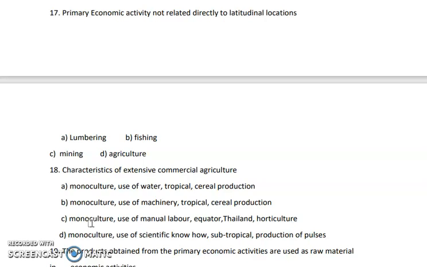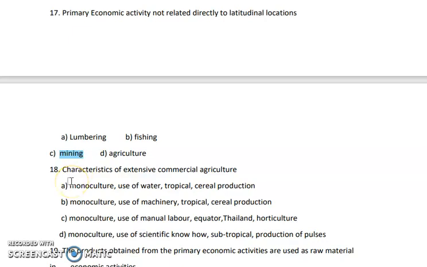Now this question is asked several times. So you have to tell a primary activity first of all. Now if you have seen the options, all the options are primary activities, okay, so you cannot identify directly. Then they have said that latitudinal location has no effect on it. Now what is the latitudinal location? It is not based on the relief, it is not based on the height. So you just have to see that it is nothing else than mining. So option C, only mining is the activity which is not related to latitudinal location. Rest all the activities are related to your latitudinal location.